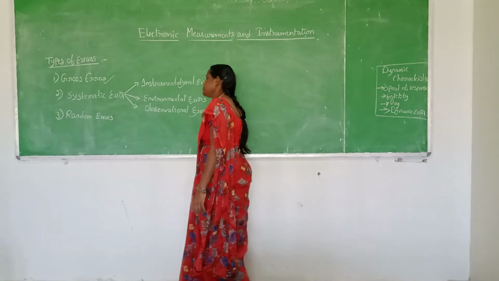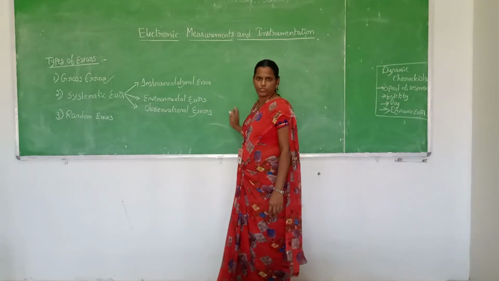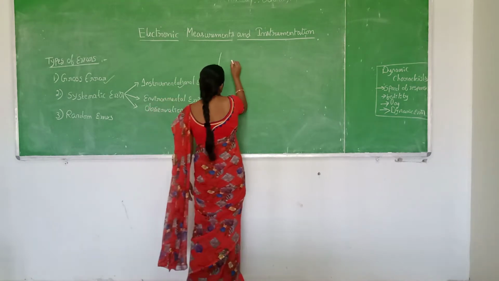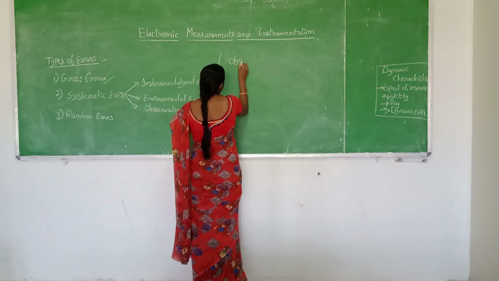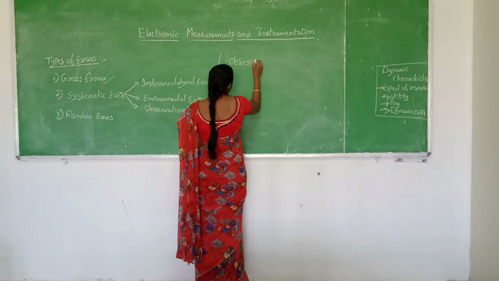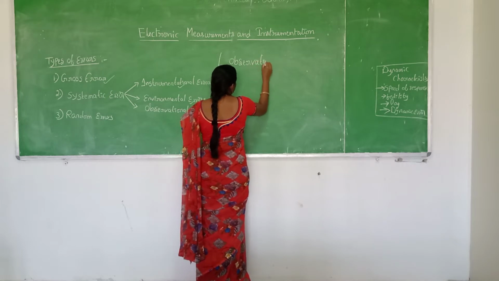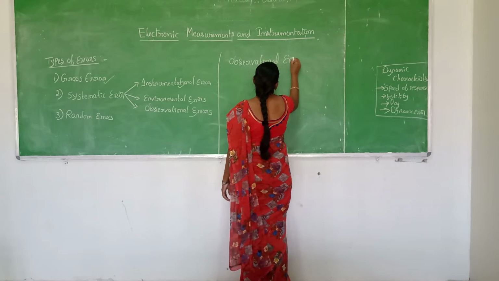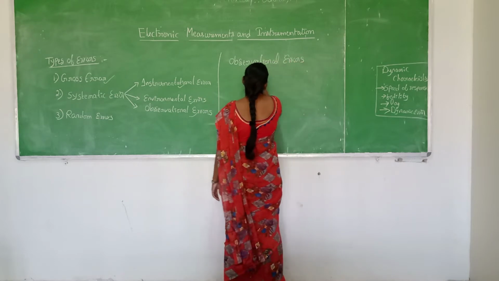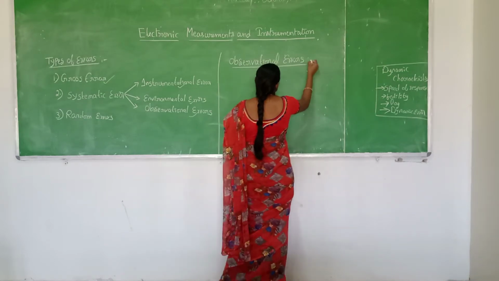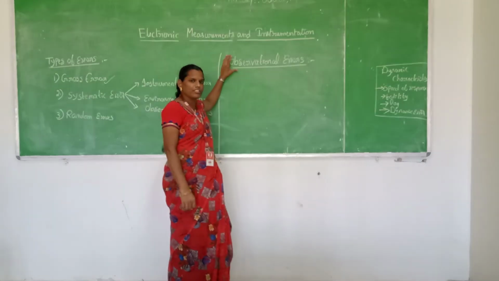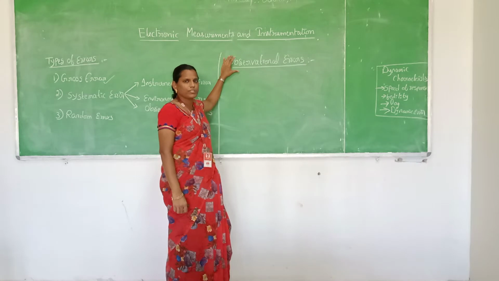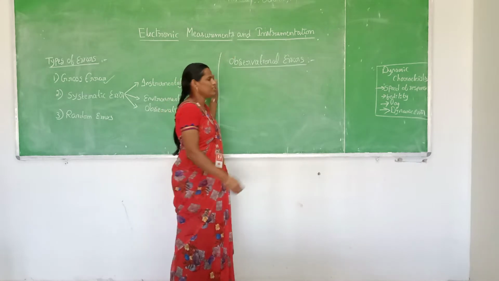Next one is the observational errors, which we have to discuss in today's class. These observational errors in the instruments are caused by the observer. The main reason for these observational errors is the observer.